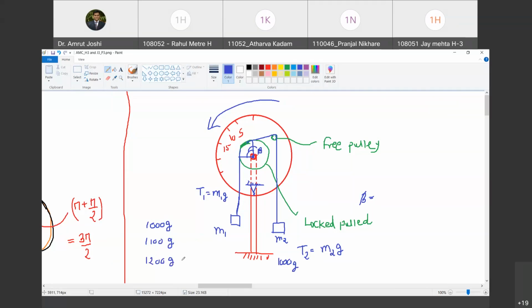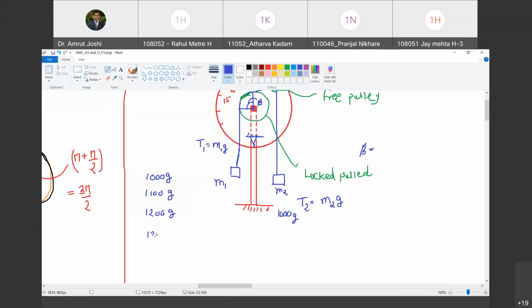Are you with me? Yes. The motion did not commence. Then you made it 1300. No, motion did not commence. Then 1400. M1 अब हो गया 1400. Motion did not commence. You made it 1500. And you could see motion. M2 started moving towards M1. Are you with me? Yes.